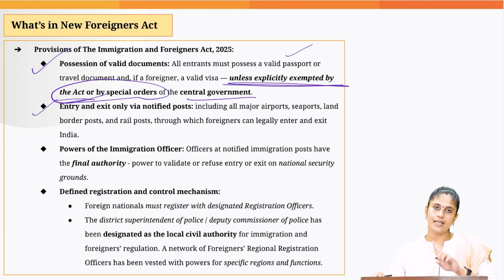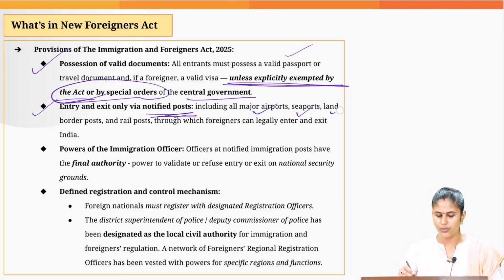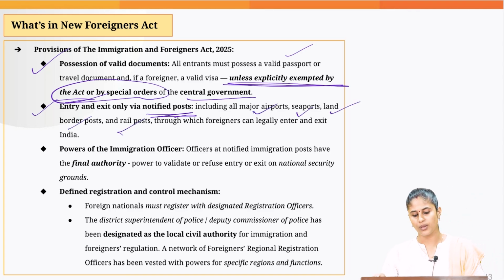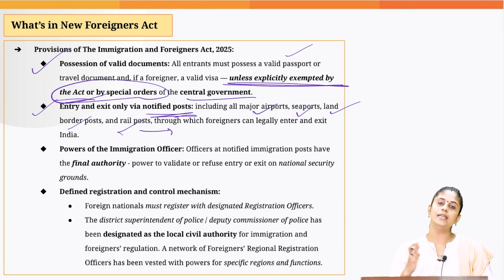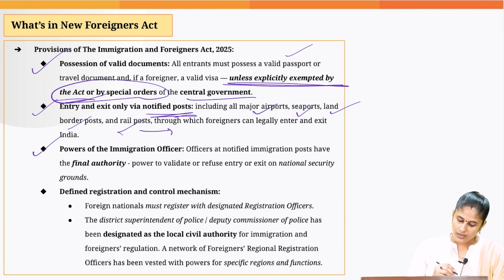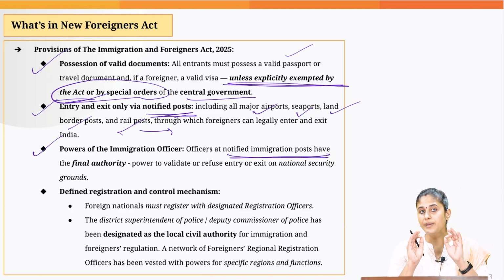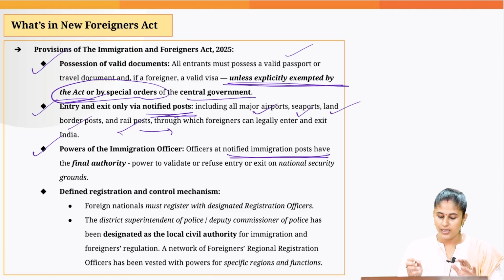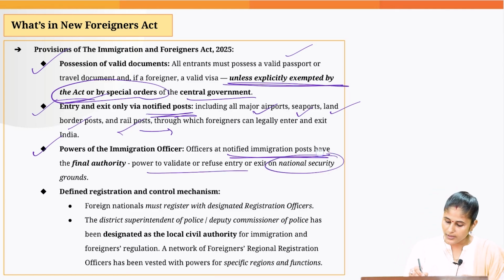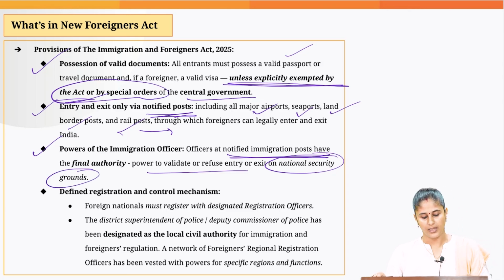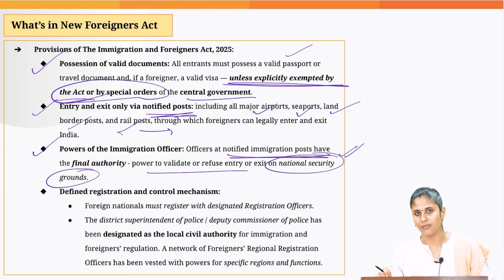Then the entry and exit is allowed only via notified posts, that is all major airports, seaports, land border posts, rail posts. This is basically to address the issue of illegal immigration in India. Then it is the immigration officer at that notified immigration post who would have the final say on whether to allow entry to a foreign national or not, on the grounds of national security. Again, we are clearly specifying which level of authority has what kind of powers, you see.